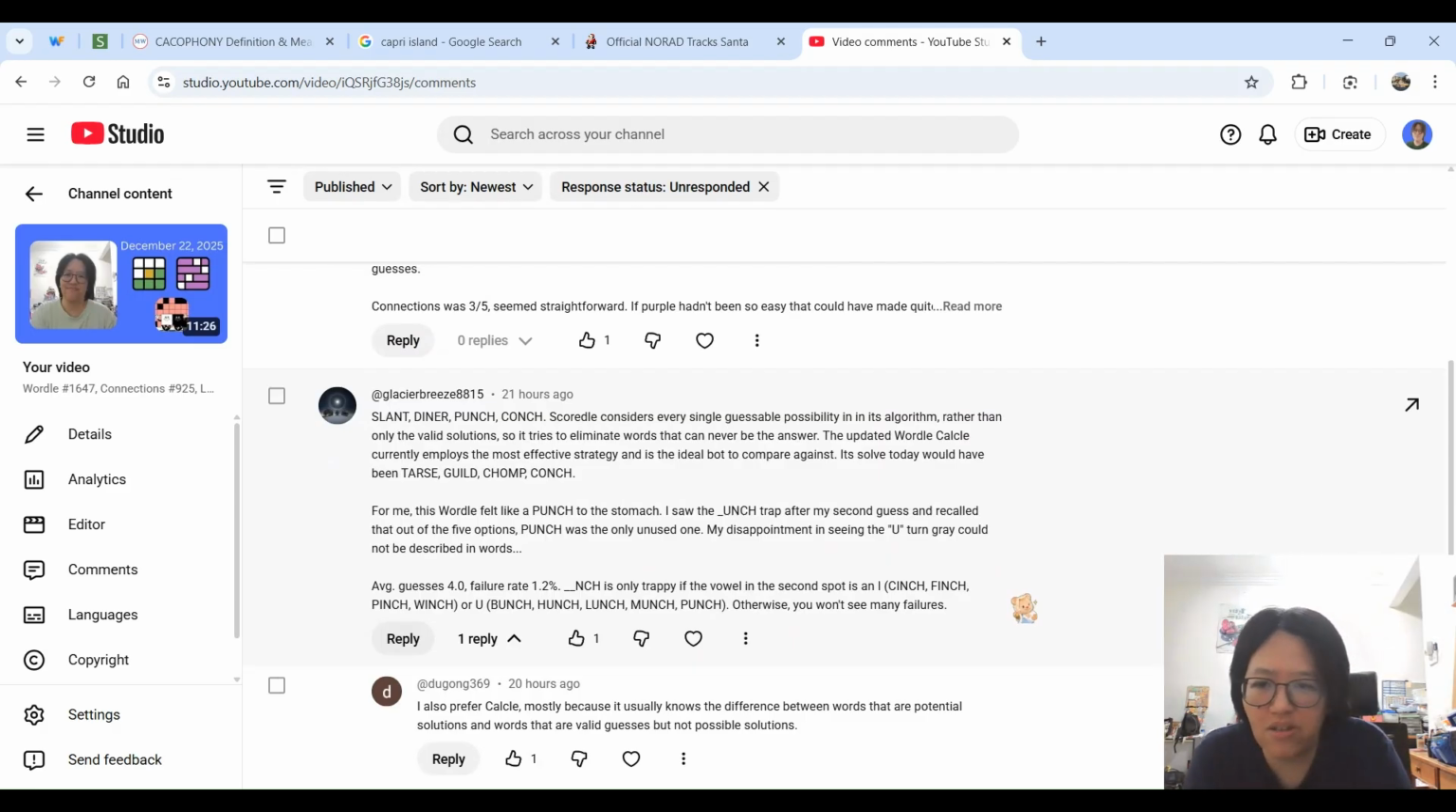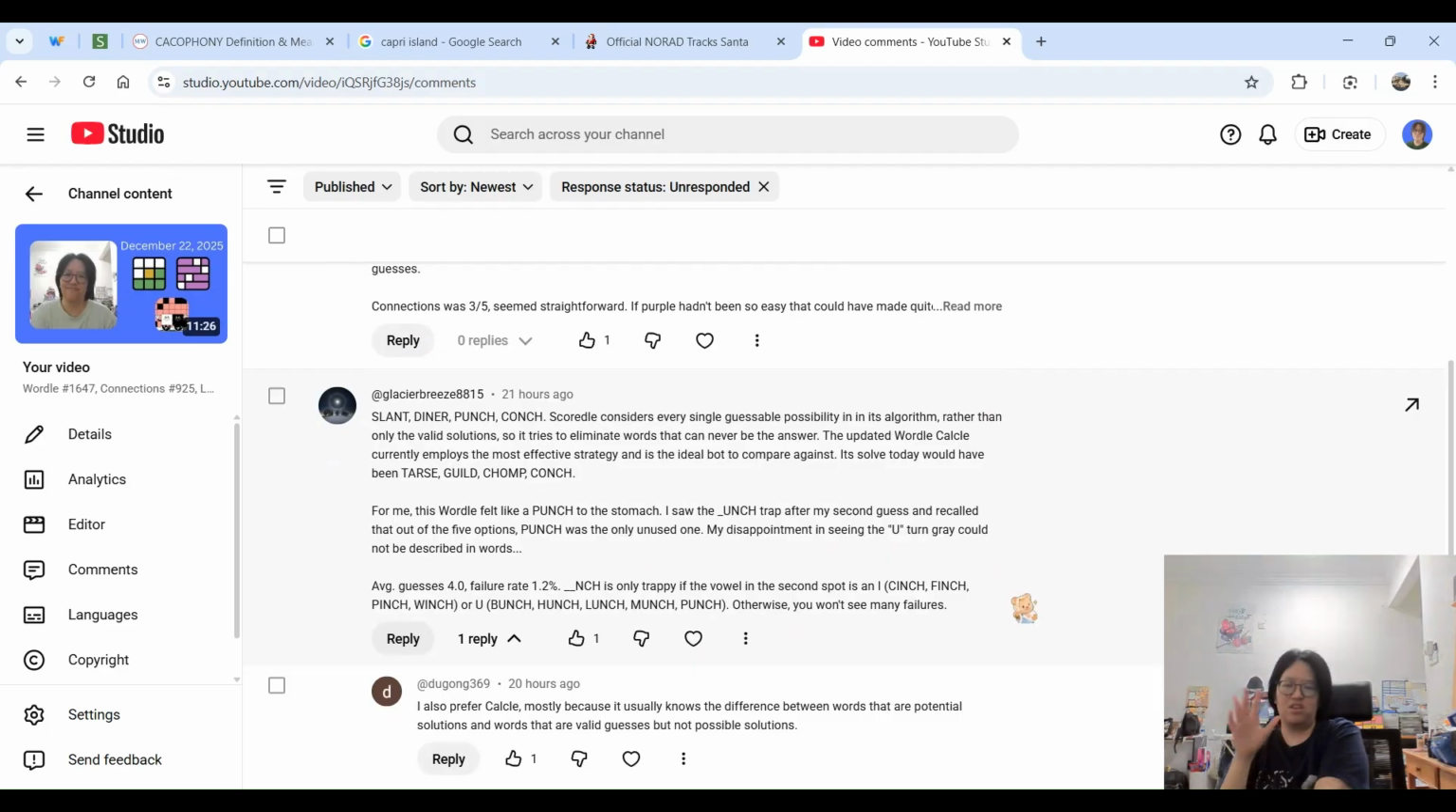Yeah. The updated Wordle calculator currently in place is the ideal bot to compare against. So today would have been Tars, Guild, Chomp, and Conch. Oh, okay. So yeah, I saw the Tars thing earlier when I was on the Wordle calculator, but I still don't understand how to use it. So if you could explain that to me, I really feel so dumb staring for like 5 to 10 minutes at the thing and still not getting it.